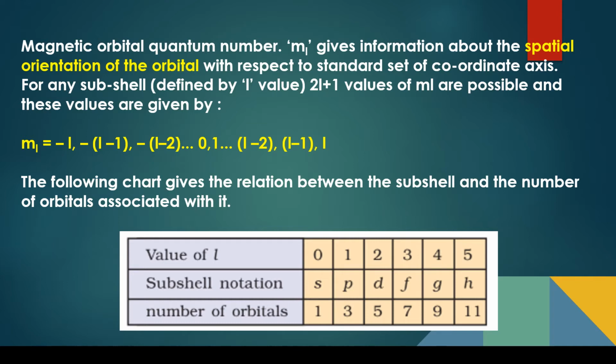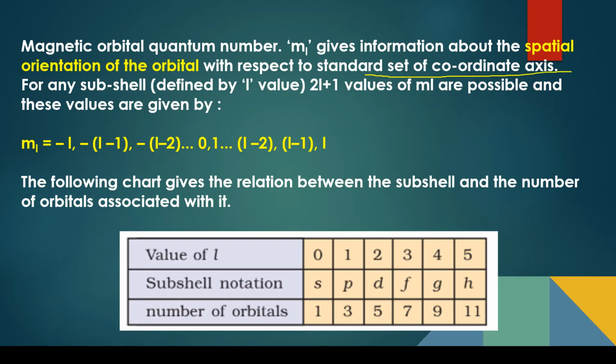How are they oriented in the space? If I show them in 3 dimensions, how the arrangement is, that is called spatial orientation. And we choose a standard set of coordinate axes, x, y, and z. All the three are at 90 degrees to each other. So that is the standard set of coordinate axes that we are referring to here.